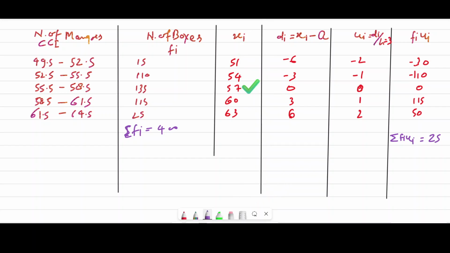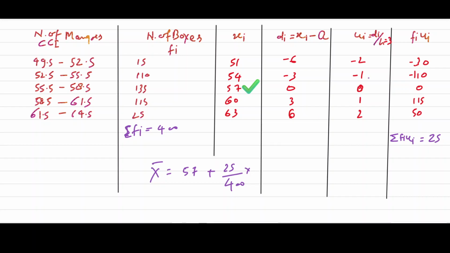Now x bar will be this: what we were assuming as a, here we are subtracting, so we should add it. Here first we should add 57, then plus this will be 25 upon 400.